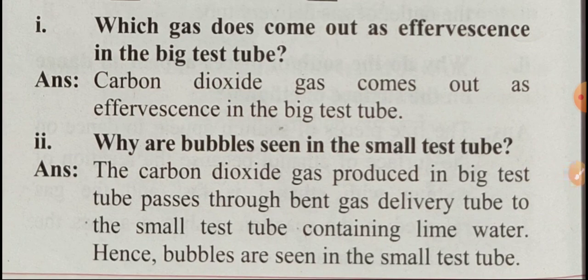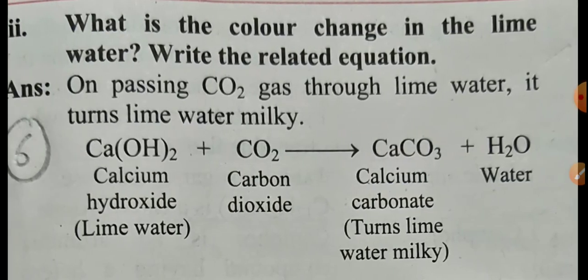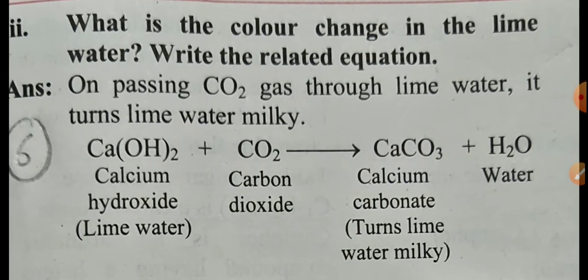The carbon dioxide gas produced in the big test tube passes through the bent gas delivery tube to the small test tube containing lime water. Hence, bubbles are seen in the small test tube. And third question is given. What is the color change in the lime water? Write the related equation. On passing carbon dioxide gas through lime water, it turns lime water milky. So this is a test of carbon dioxide gas.